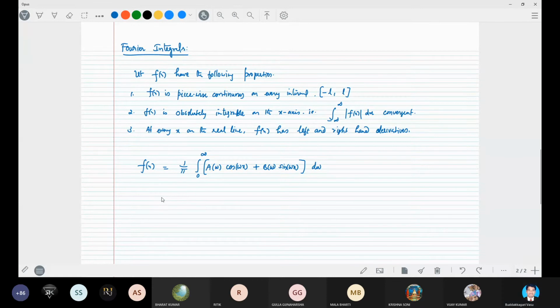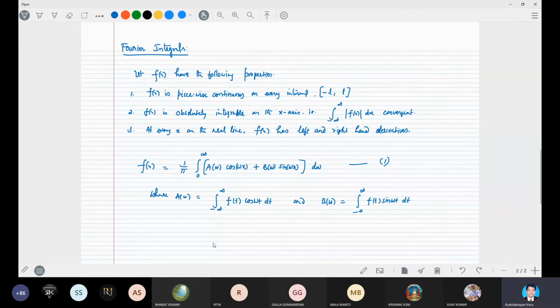This is equation 1, where a omega is equal to the integral from minus infinity to infinity of f t into cos omega t dt, and b omega is equal to the integral from minus infinity to infinity of f t into sin omega t dt, right?